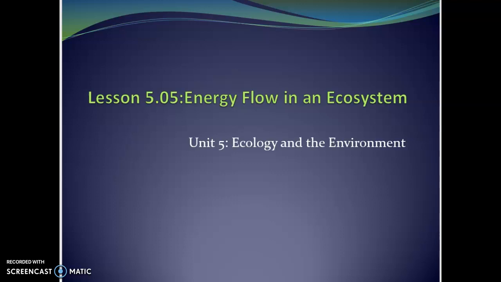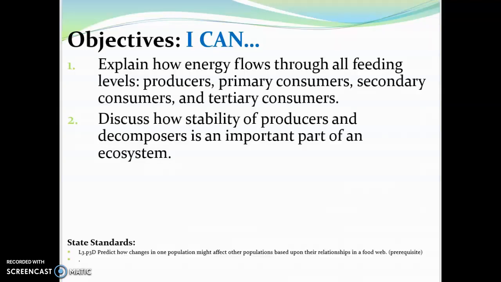We are in lesson 5.05, Energy Flow in the Ecosystem. There are two objectives that I would like you to leave this recording being able to do. The first is explain how energy flows through all feeding levels, producers, primary consumers, secondary consumers, and tertiary consumers. And then two, discuss how stability of producers and decomposers is an important part of the ecosystem.